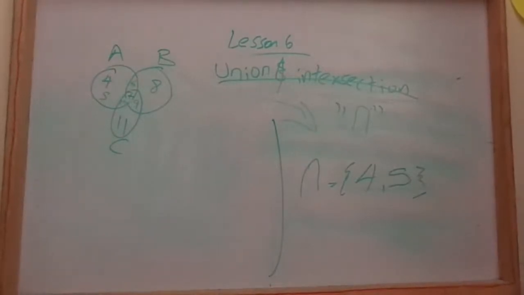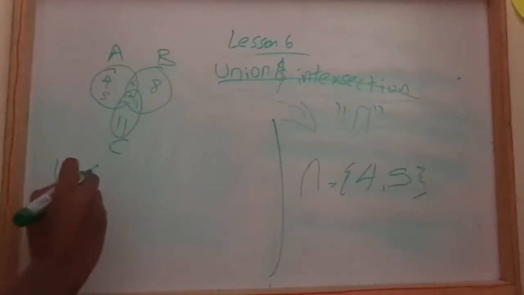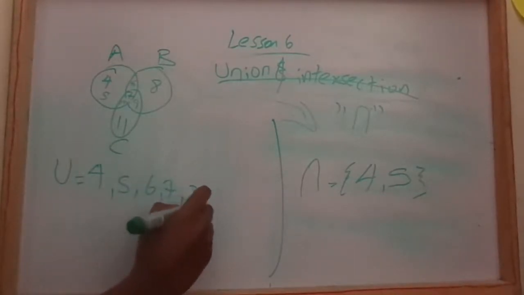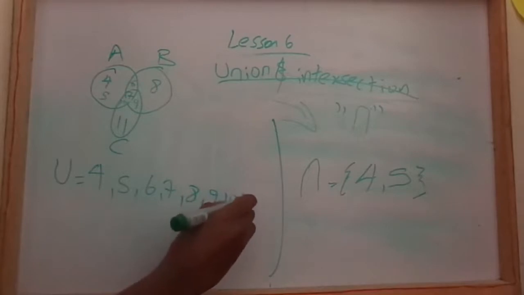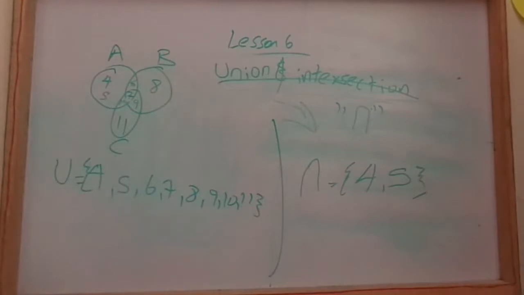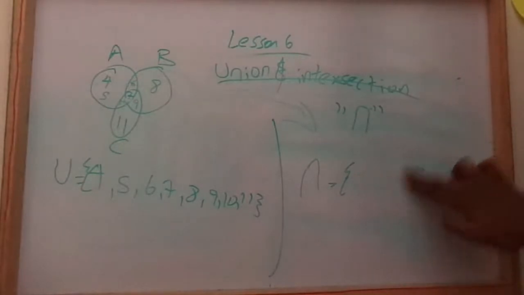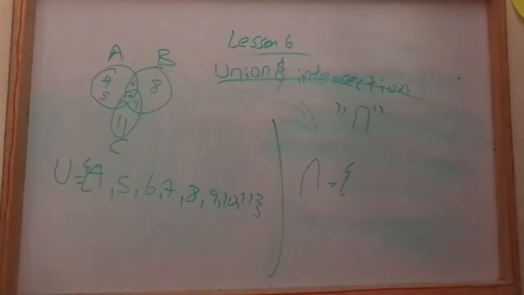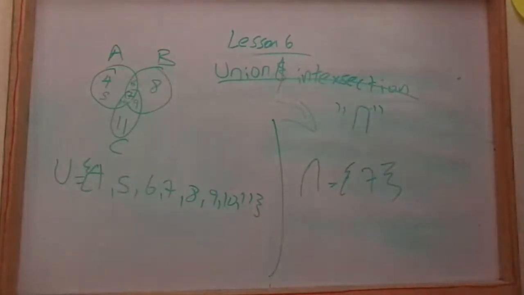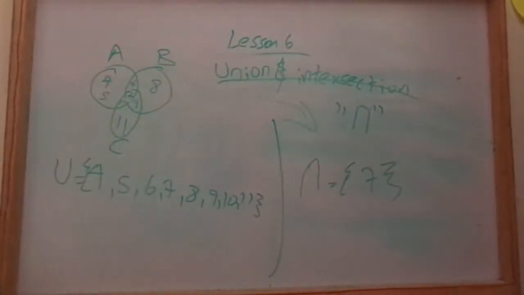So we are going to list the union: 4, 5, 6, 7, 8, 9, 10, 11. This is the union of all of them. What about the intersection? The intersection, as I told you, is only one element: 7.